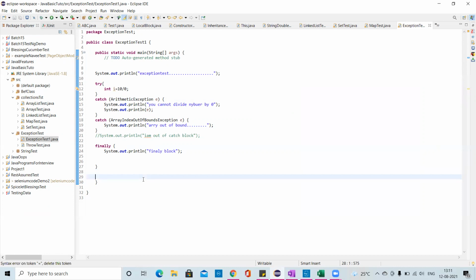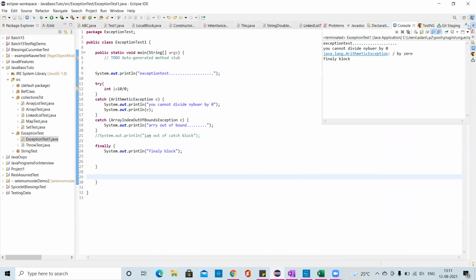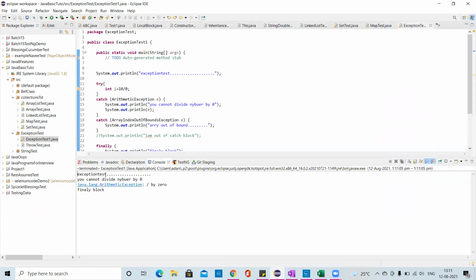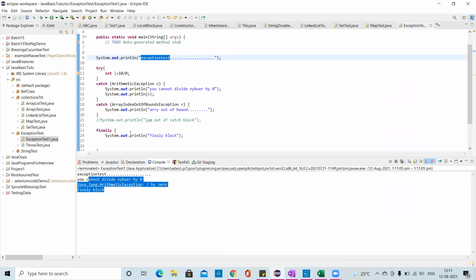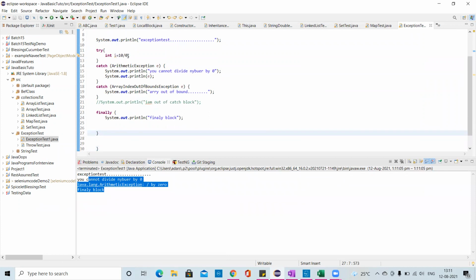Now we'll just execute and see, you'll understand in a better way. See, it is telling exception at the test. Exception test, you cannot divide the number by 0 because it is getting an exception, then the finally block got executed. I told you, irrespective of whether an exception is occurring or not, the finally block will get executed. Now I'll divide 10 by 10, and I'm printing some message with System.out.println, end of program.